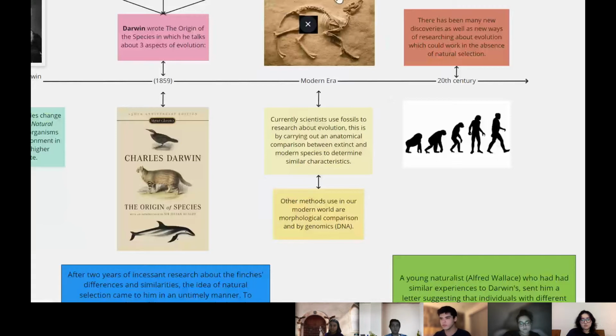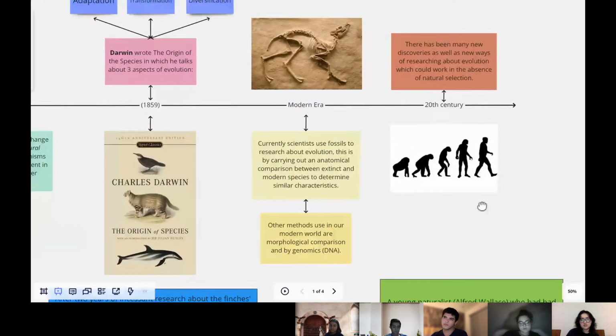Other methods used in our modern world are morphological comparison and biogenomics, which is by DNA. Now, during the 20th century, there have been many new discoveries, as well as new ways of researching evolution, which could work in the absence of natural selection.